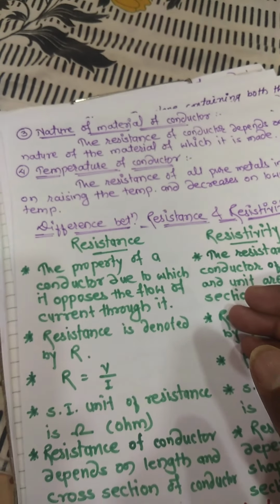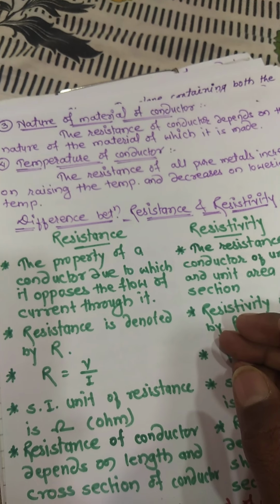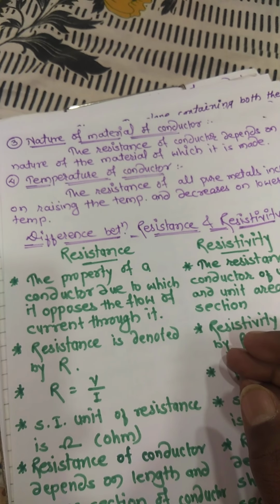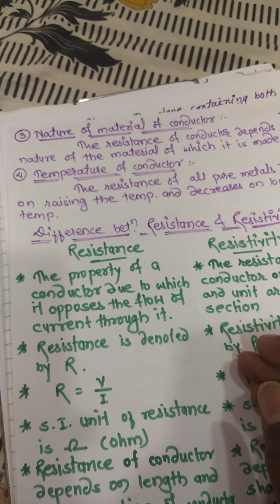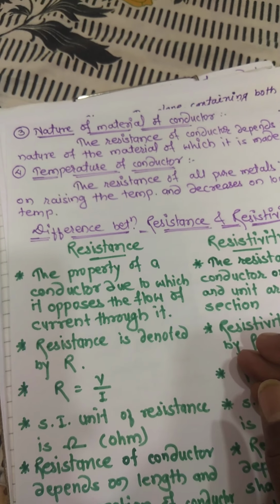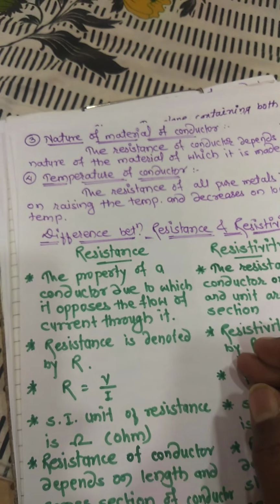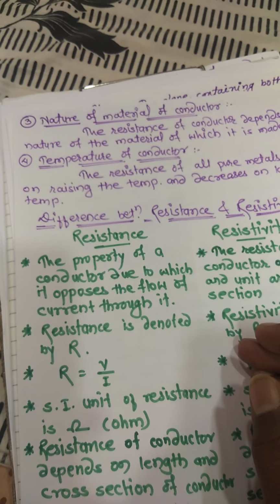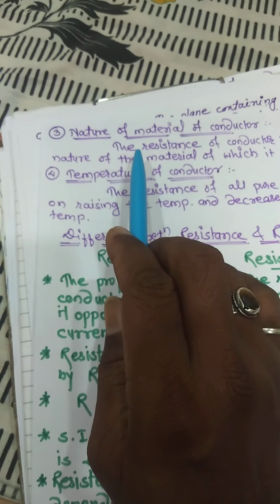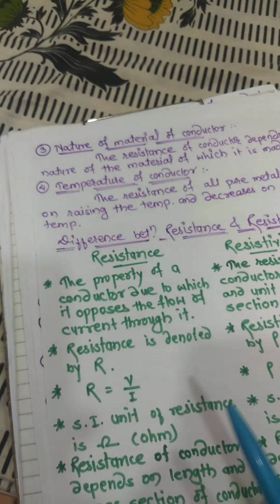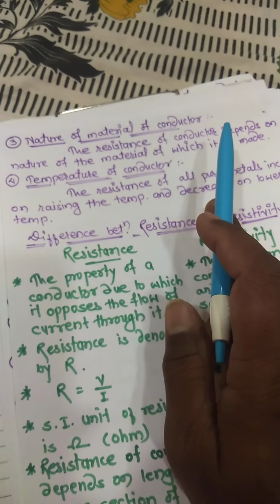Good conductors mean less resistance, less power of opposing the current flow in the circuit. Like that we studied. And for an insulator, the resistivity power is high. So depending on the nature of the material, the resistance of the conductor depends.